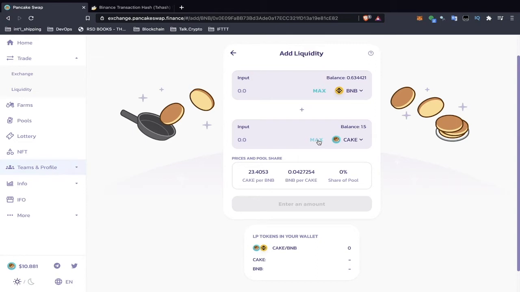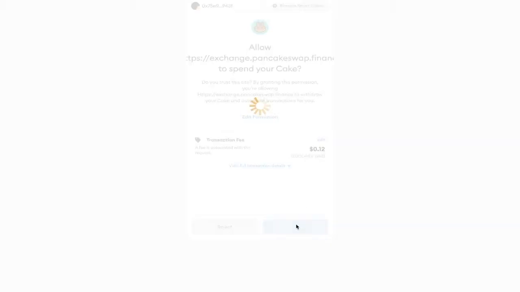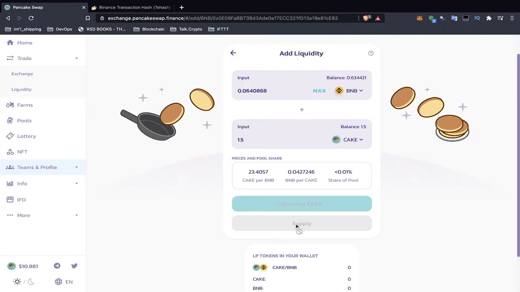And since I have 1.5 cake, I'm going to select max. It's going to take me to my wallet. And you can see the transaction fee here is only 12 cents, which is great in case you want to move your liquidity around. That's one of the great things about Binance Smart Chain.